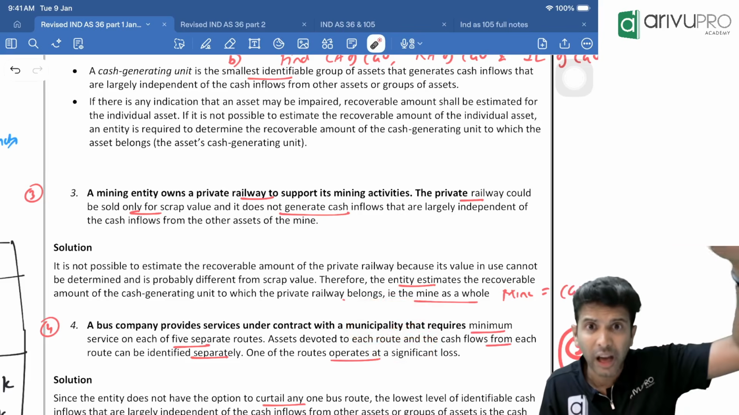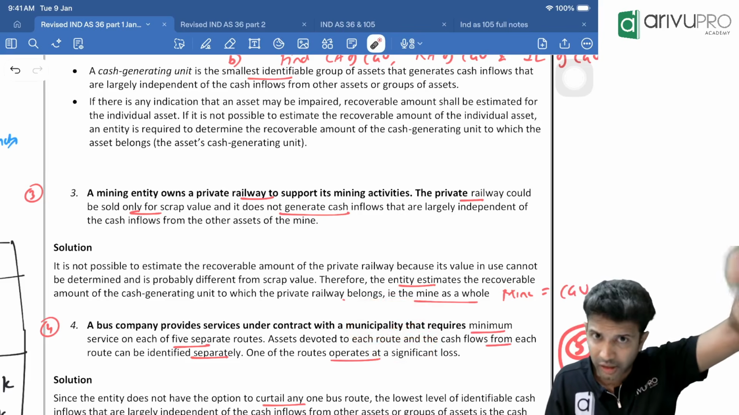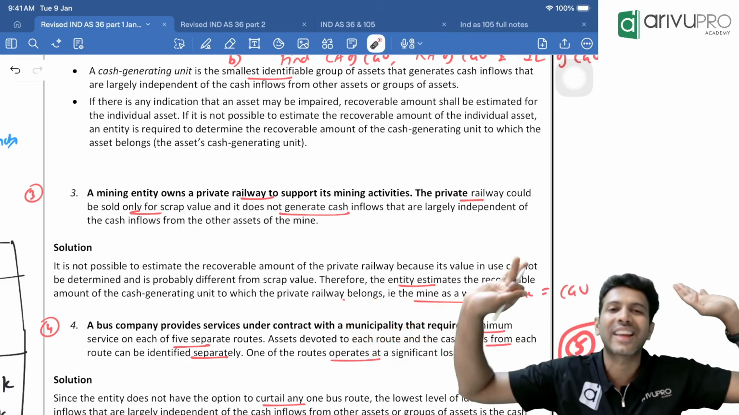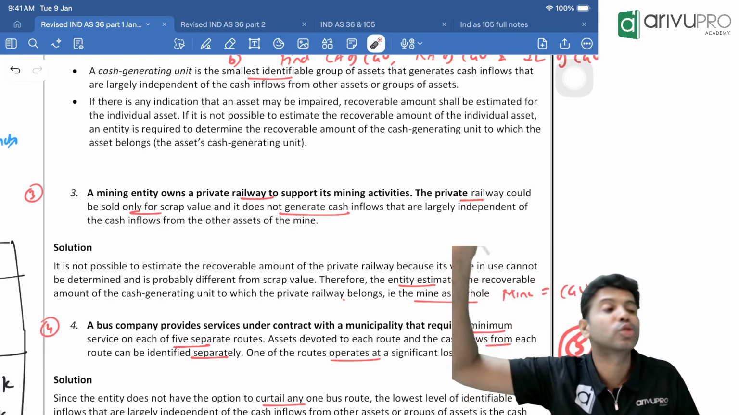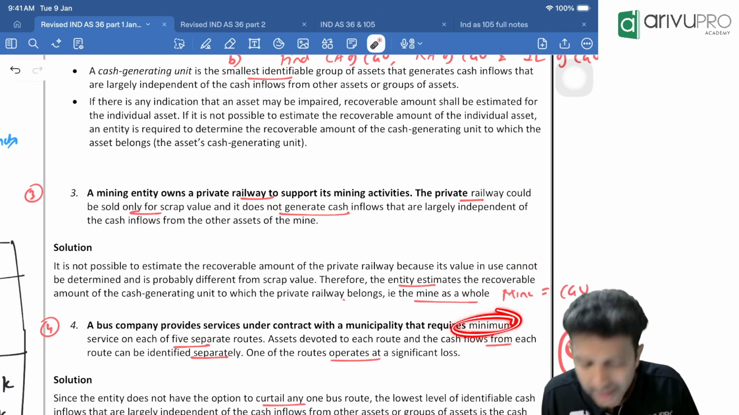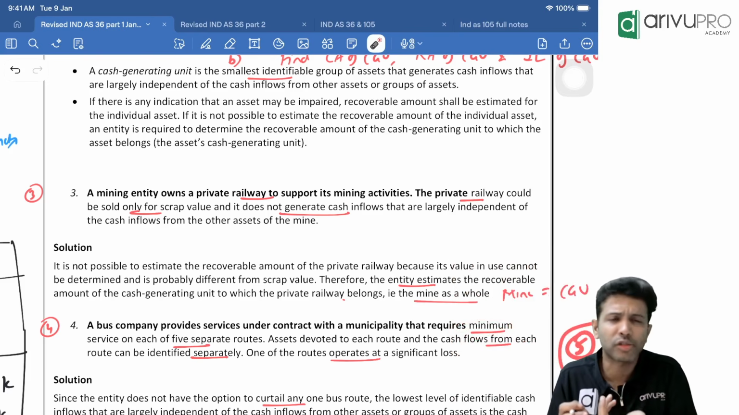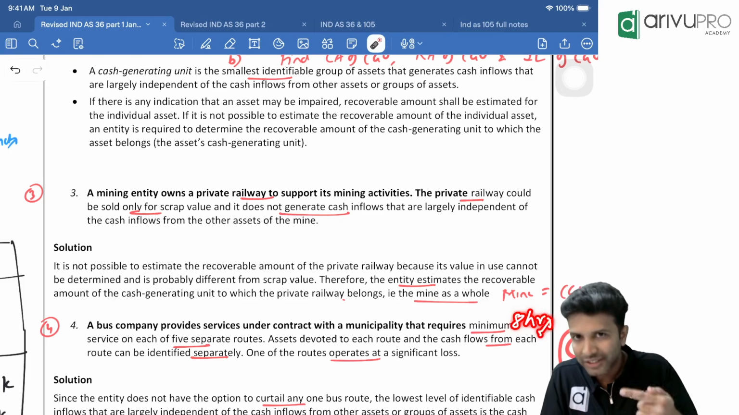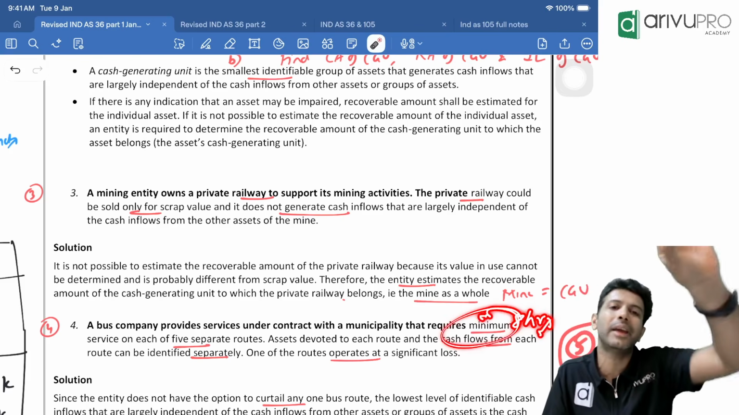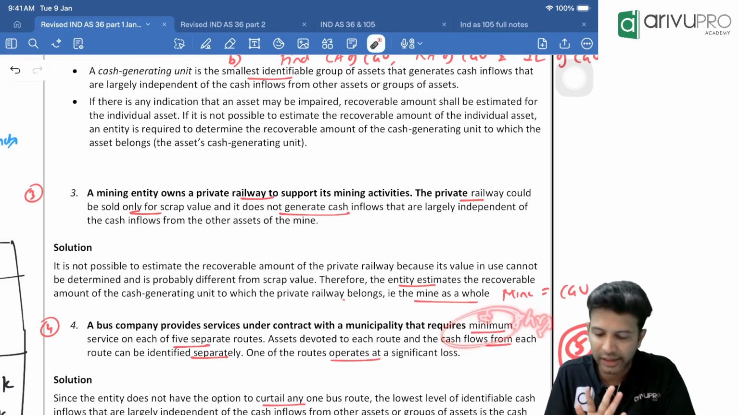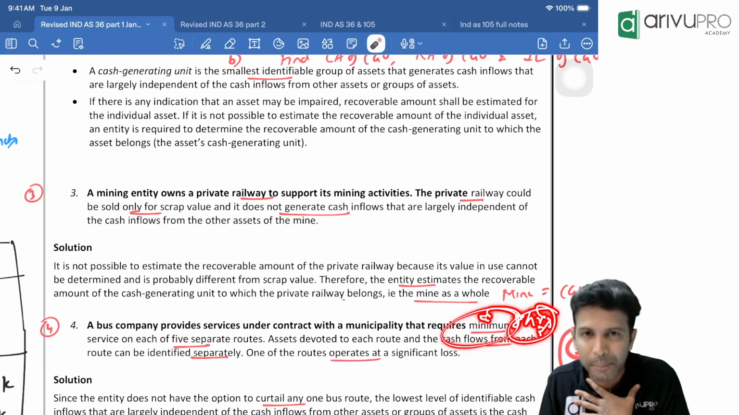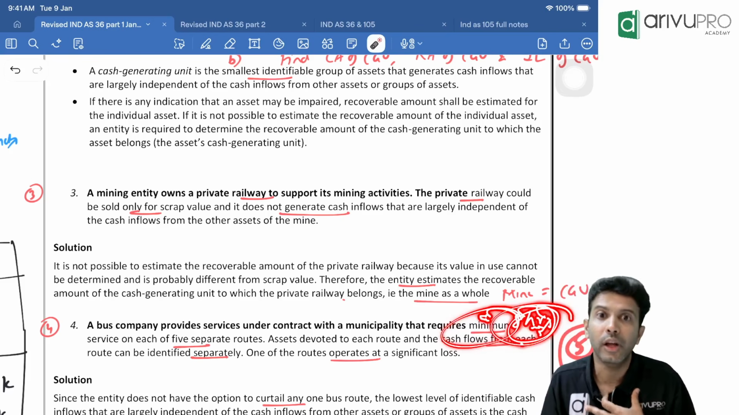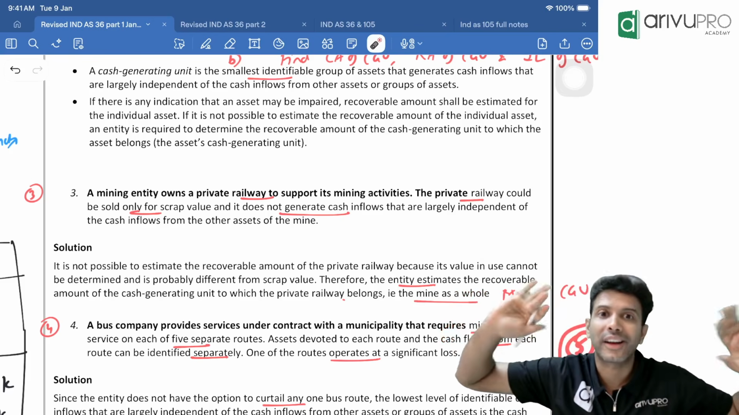The government will either allow you to run the contract and the buses on the other 4 routes, or the other 4 routes also will get cancelled, because you have to give a minimum service. Say the government is saying buses should run on this route for a minimum of 8 hours a day. I'm just telling you for an example's sake; they have not mentioned 8 hours. If you don't run the bus for the minimum 8 hours, the entire contract for all 5 routes will get cancelled.